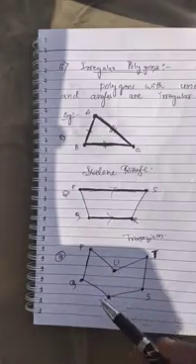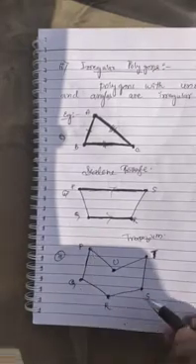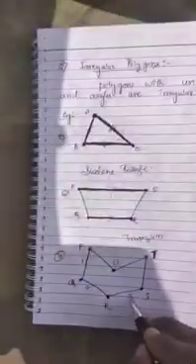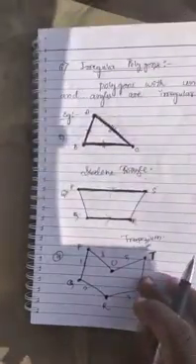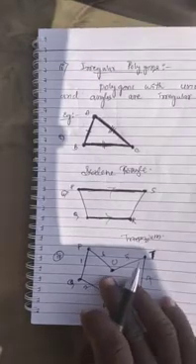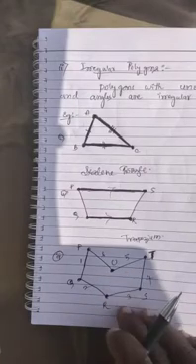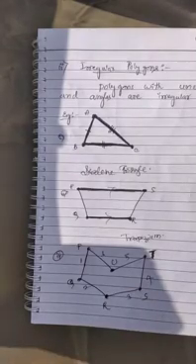Next we have another polygon, that is PQRSTU. It has 6 vertices, that is P, Q, R, S, T and U. So first side, second side, third side, fourth side, fifth side, sixth side, right? It contains 6 sides, hence it is an example of a hexagon. In this hexagon, all the angles are unequal.